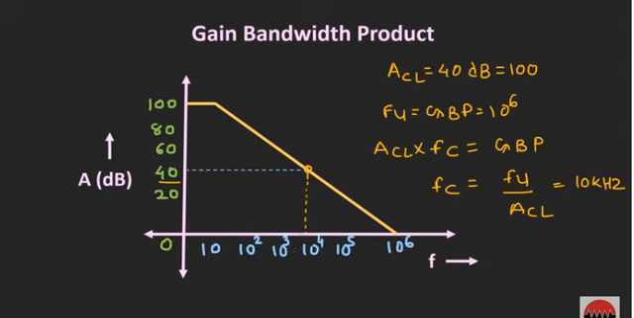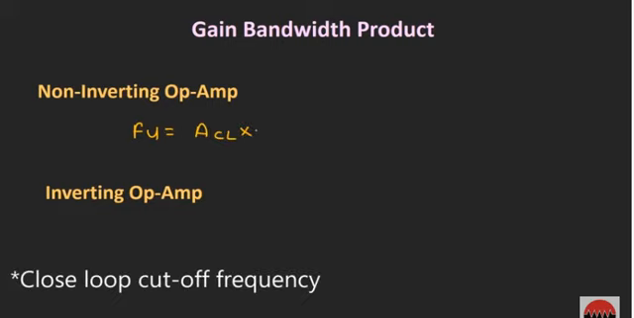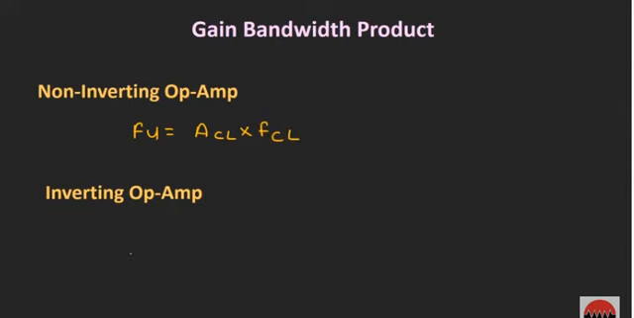So up to that cutoff frequency, the gain of the op-amp will remain constant. Now this relation is particularly true whenever we are using the op-amp in a non-inverting configuration. So for the non-inverting configuration, the unity gain frequency or the gain bandwidth product can be given by the expression closed loop gain multiplied by the cutoff frequency of the op-amp. And for the inverting op-amp configuration, this gain bandwidth product can be given by the expression closed loop gain plus 1 multiplied by the cutoff frequency of the op-amp.